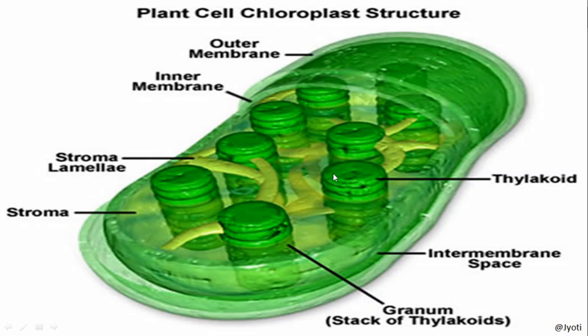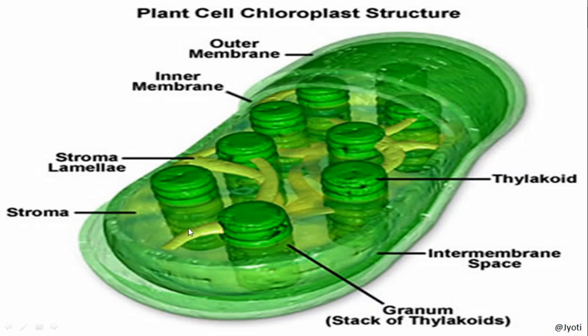And in the membrane of the thylakoid, the quantosomes are present. The quantosomes are the photosynthetic unit, the exact site where the photosynthesis takes place. And the stack of thylakoids is known as grana. So here you can see these are the stacks of thylakoids.